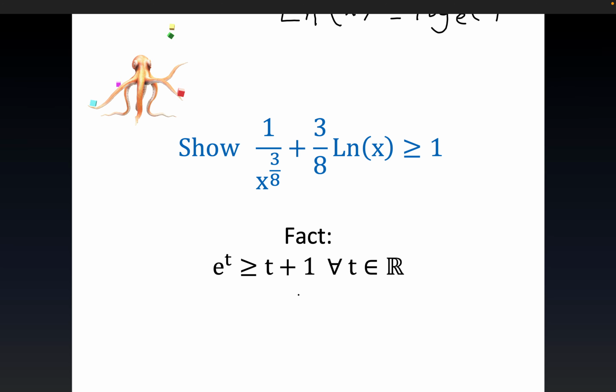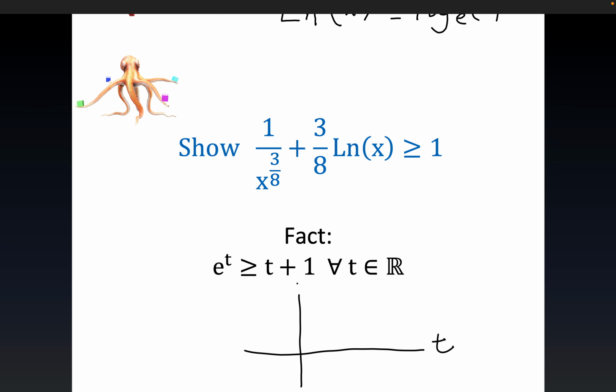Let's just draw the t-axis here. Now let's draw this simple line. The y-intercept is (0, 1), and the x-intercept happens down here. This is just intuition.